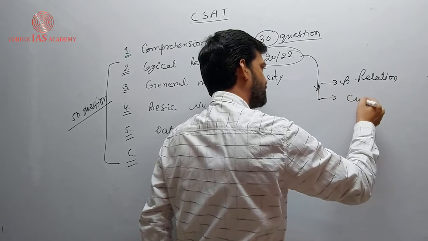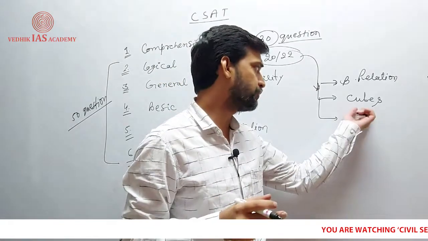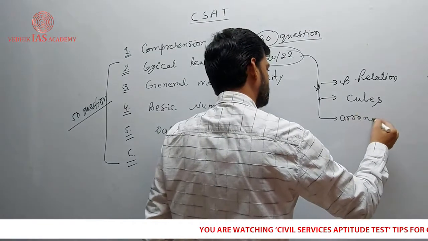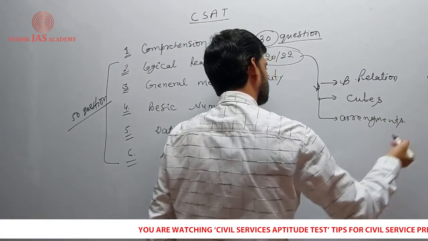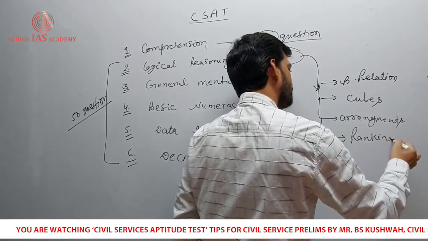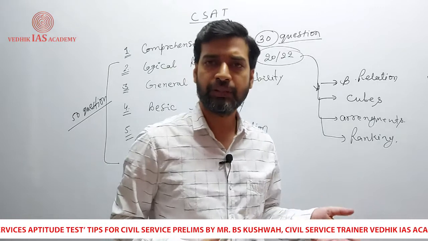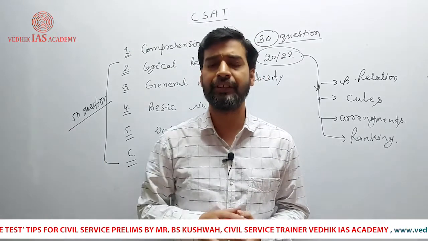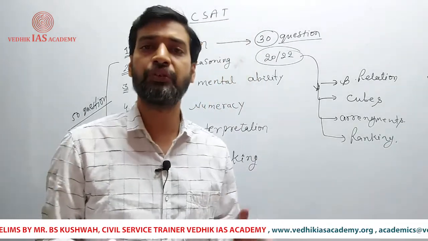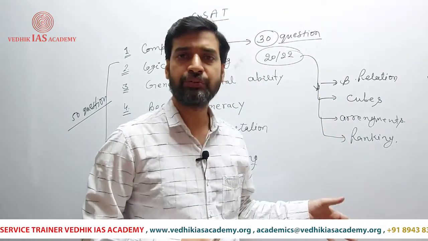You need to emphasize on cubes. There is a difference between cubes and dice, so differentiate your topics. In cubes, you need to emphasize on arrangement. You also need to emphasize on ranking. Ranking questions are like this: a person A is 17th from the left-hand end of the line and B is 19th from the right-hand end. There are 17 persons between A and B. How many persons are there, or what is the position of A from the right-hand end? These types of questions come in ranking. You need to emphasize on these 3-4 types.